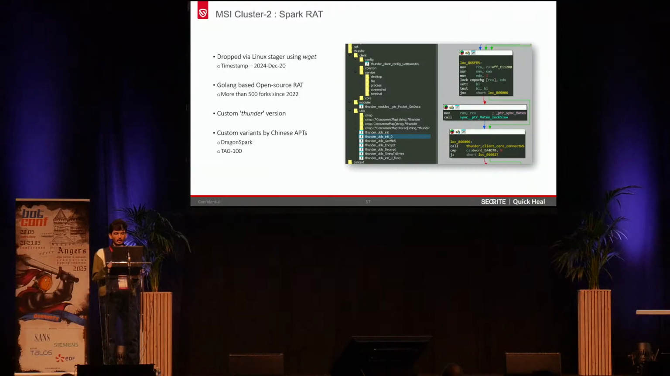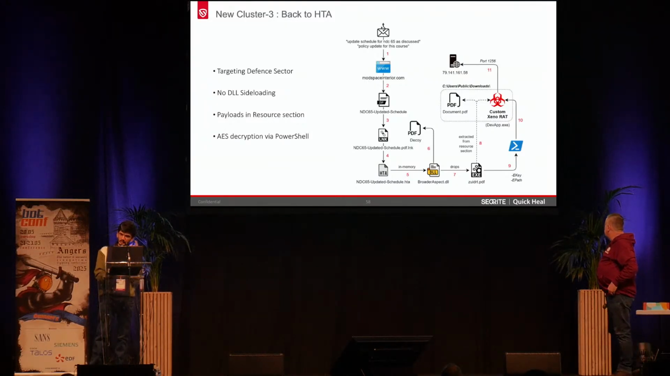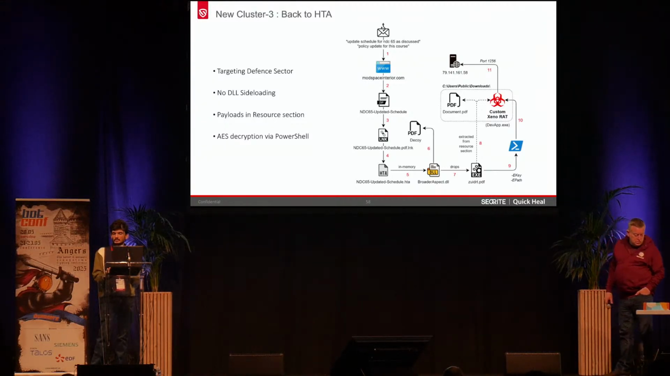And we have seen a lot of variants, like the Thunder version, and various custom variants that were used by Chinese-based APTs like DragonSpark and Tag100. This is the last final cluster that we have seen, where we saw it was going back to HCA, targeting the defense sector, but no DLL-based sideloading was observed here. It was using new payloads, like AES encryption via PowerShell, and then finally dropping another open source RAT, that is XenoRAT.